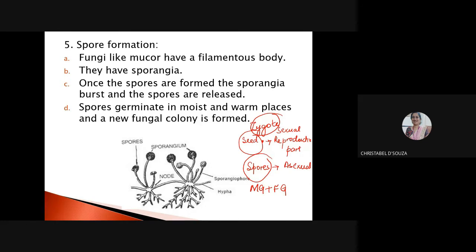Now see here, fungi like Mucor have a filamentous body. They have sporangia. Once the spores are formed, the sporangia burst open and the spores fall onto a suitable substrate, germinate, and a new fungal colony is formed. This is my spore formation.